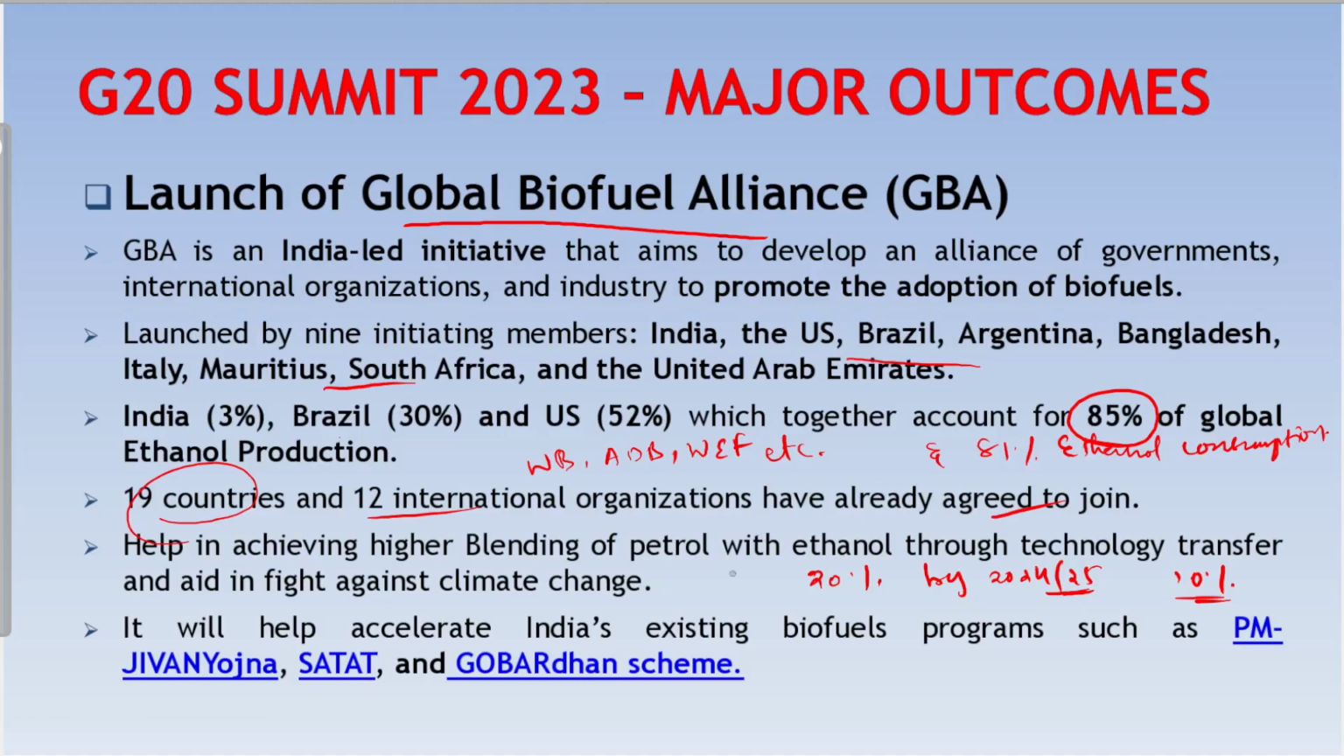Apart from this, GBA will also help in accelerating India's existing biofuel programs such as PM G1 Yojana, Sustainable Alternative Towards Affordable Transportation, and Gobardhan Scheme.